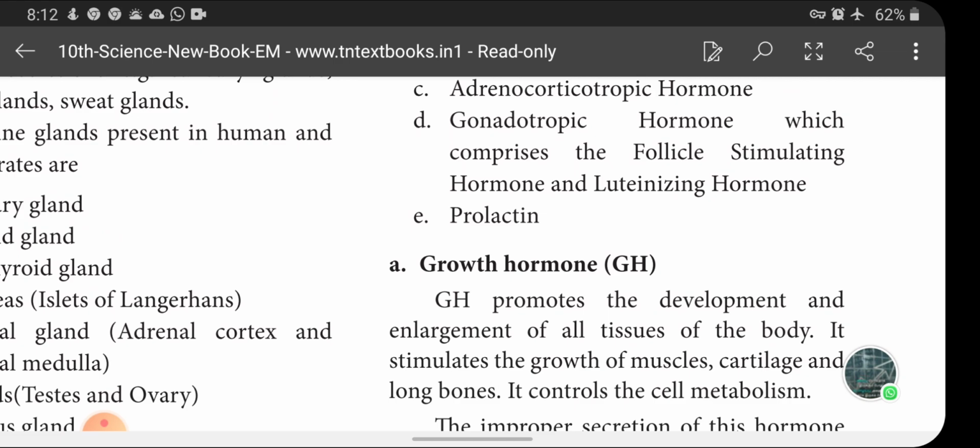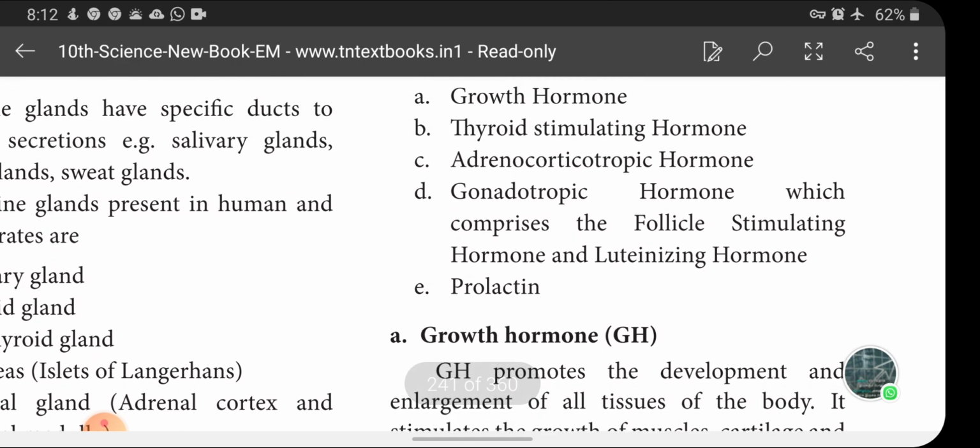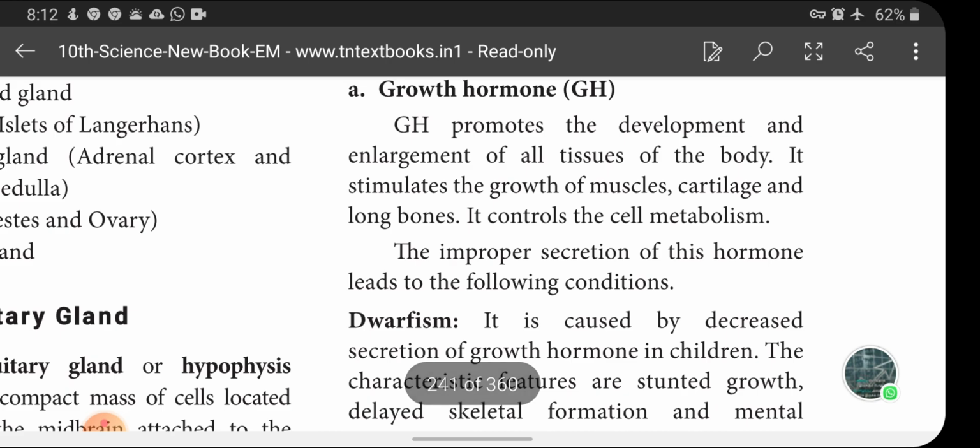List the hormones secreted by the anterior pituitary gland. For that you will get a 4-mark question, because you have many hormones listed here. So you will get it as a 4-mark question. Please bracket it. Let's see about growth hormone first.